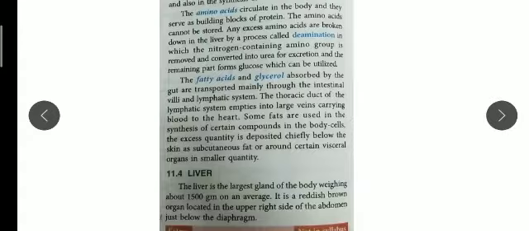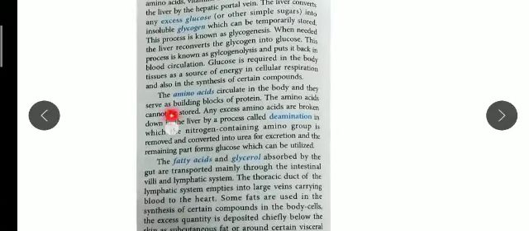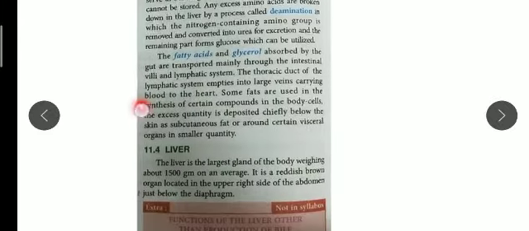So this is the part of assimilation, the conversion of glucose, amino acids and fatty acids, so that our body can utilize it, and it will not harm our body. In excess, it is very dangerous for our body.